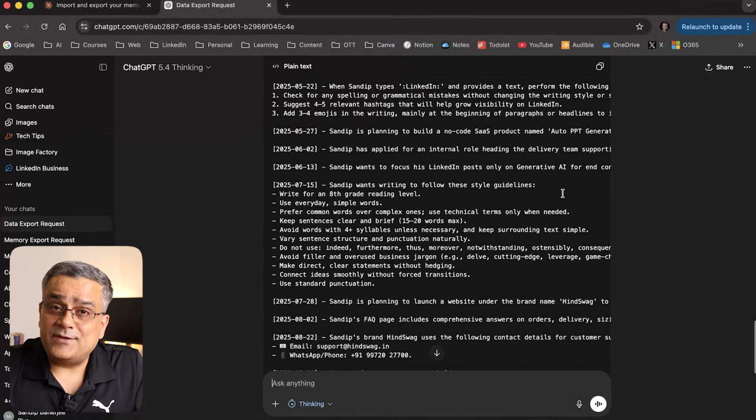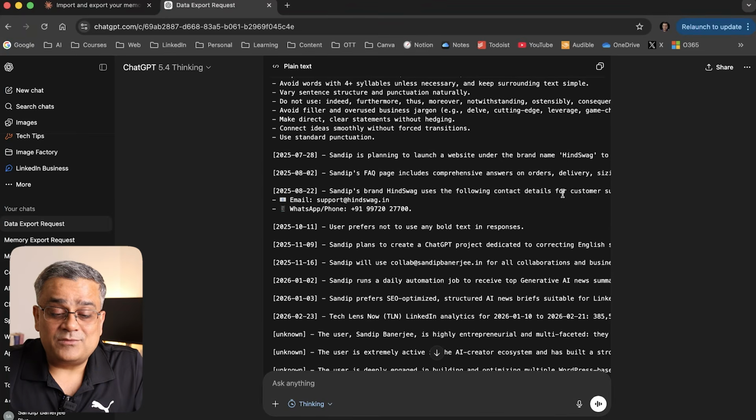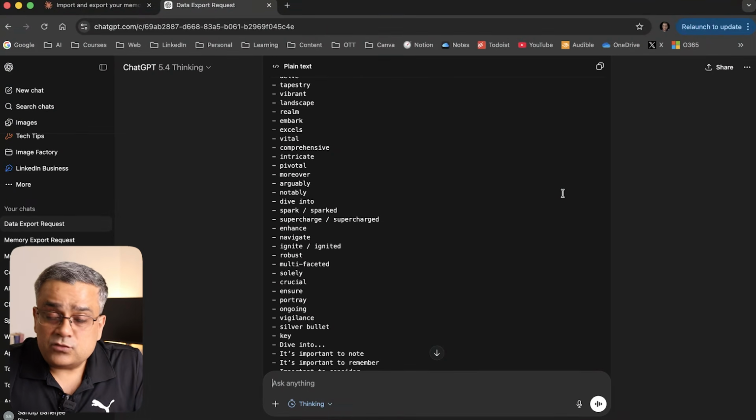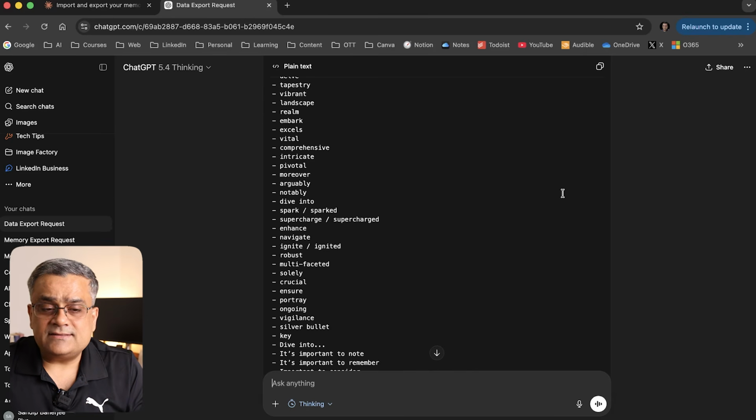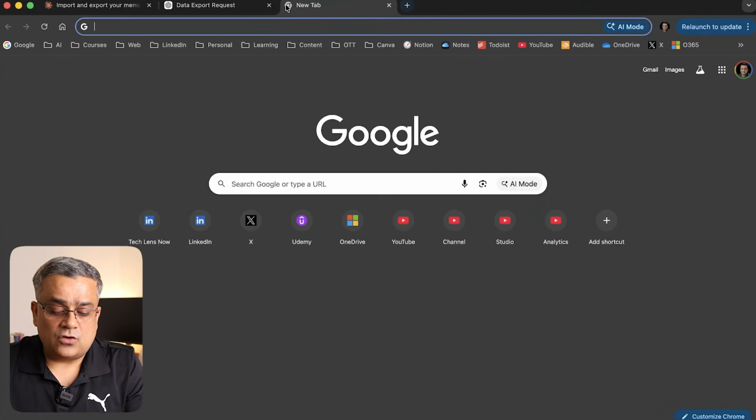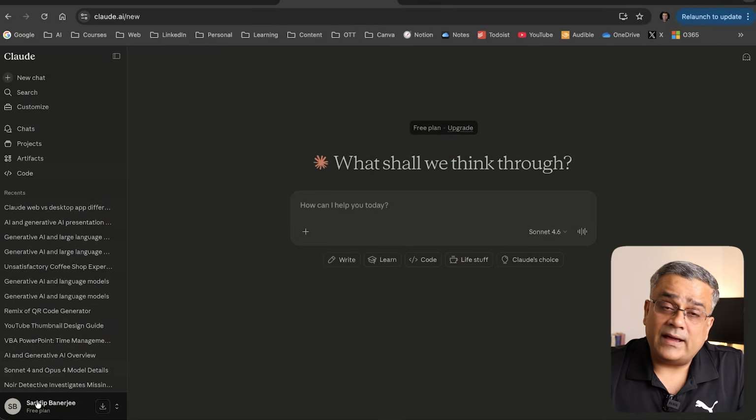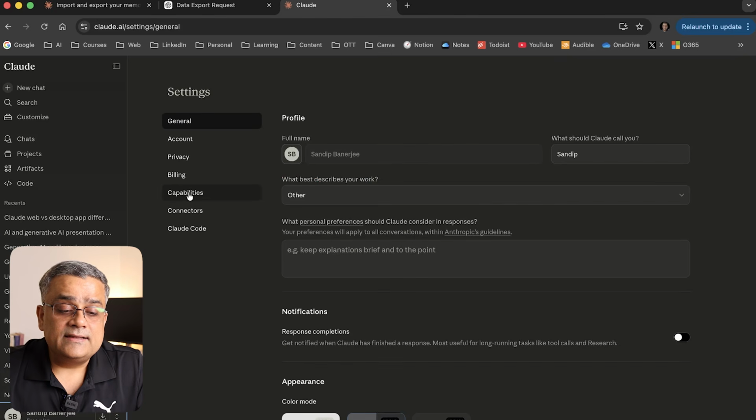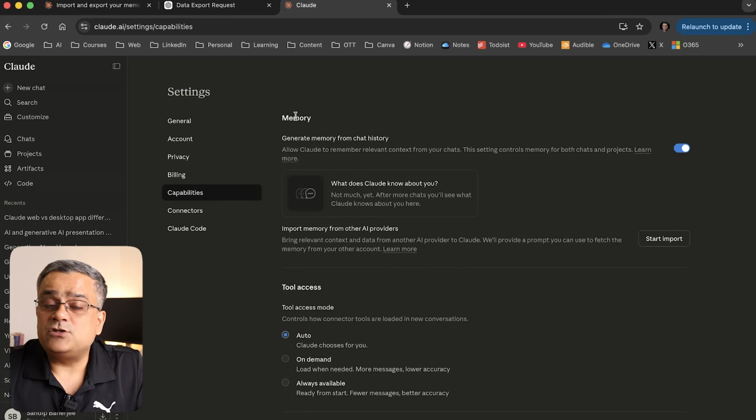Now, some of the things I may need to gray out because of personal information and other details. However, you can see how much detail it generated. Now, this is one way. Another thing is there. If I now come to Claude and click on my name, I'll be able to see settings, and here you can see there are multiple different options available. If I click on capabilities, you can see one option is memory. I have turned it on. Second thing is that you can see import memory from other AI providers.